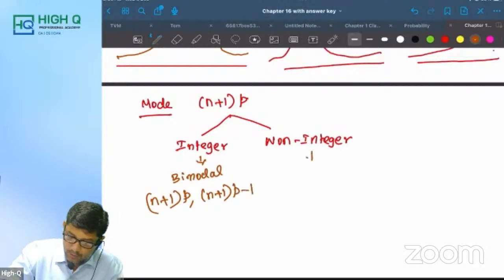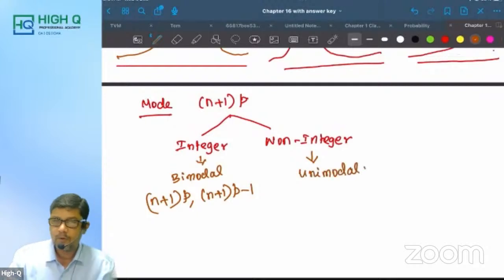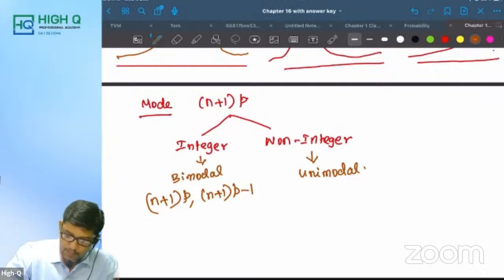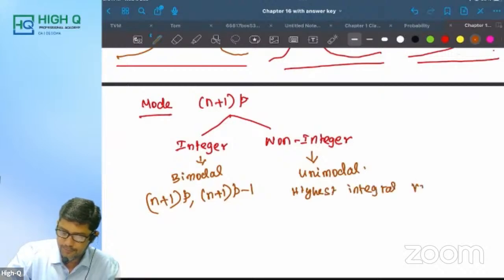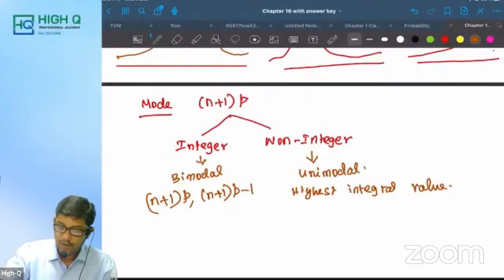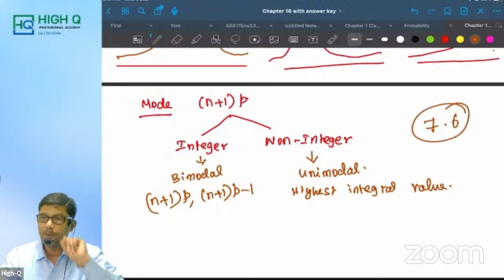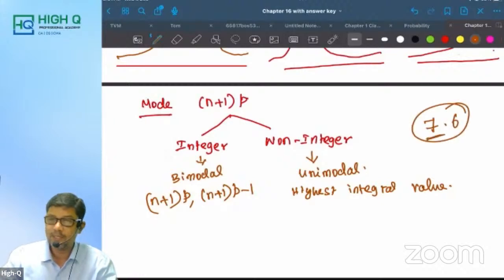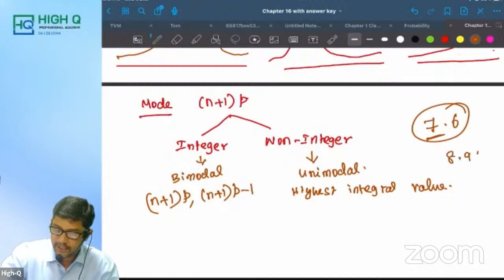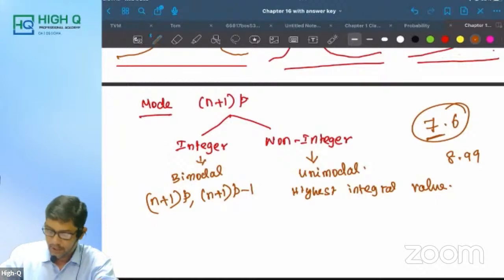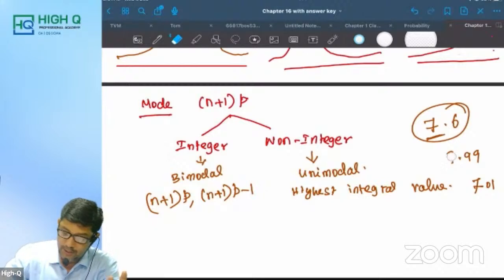Now, when it is non-integer, it is unimodal. Only one mode you will get. And what is that mode? It is the highest integral value. For example, if you are getting (n plus 1) into p as 7.6, don't take its approximate value. Only the integral value, which is 7. For example, you are getting 8.99, the mode is 8. If you are getting 7.01, the mode is 7. This is the highest integral value.